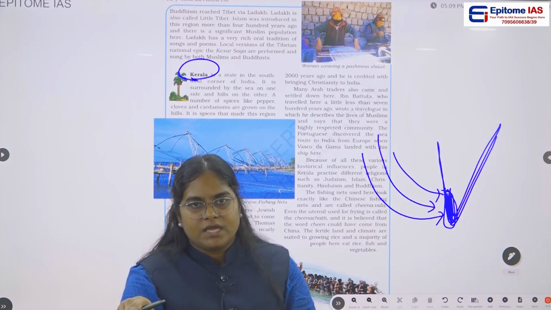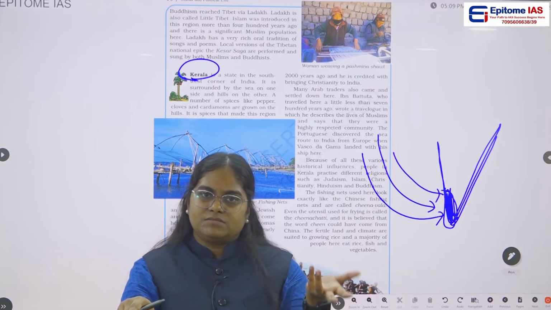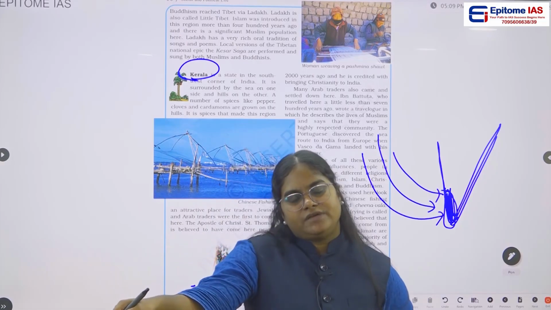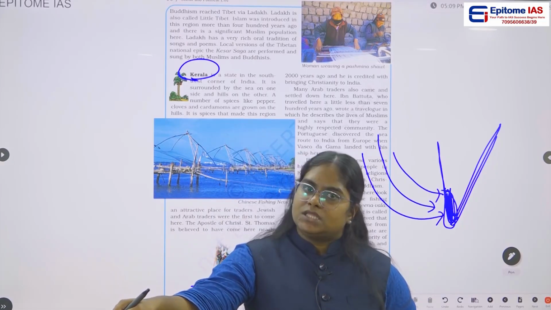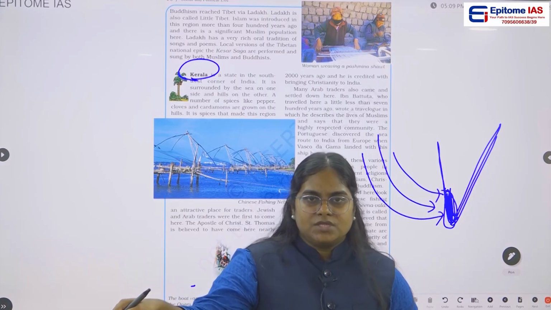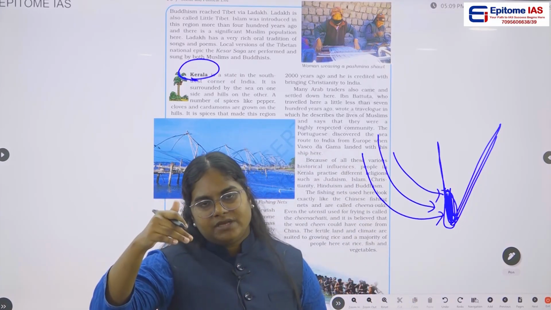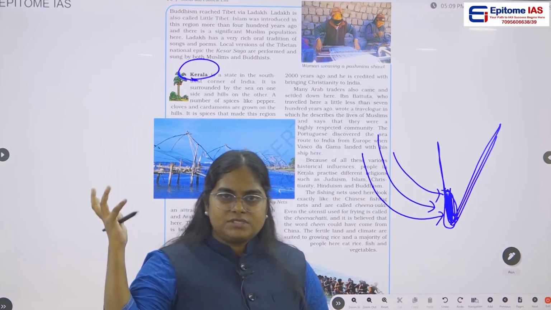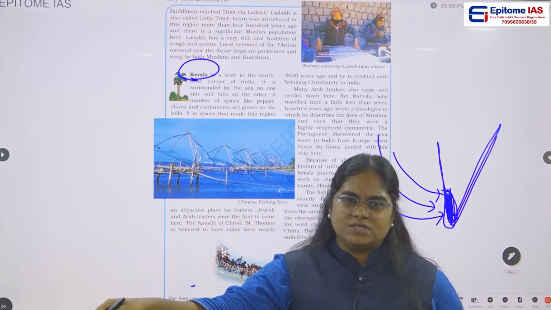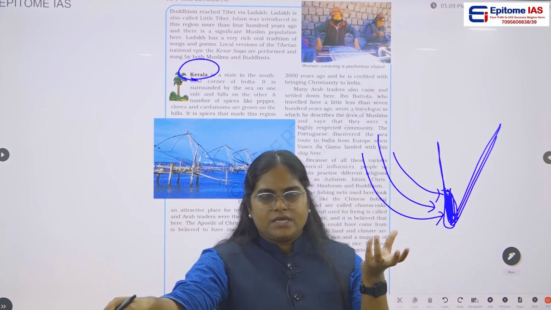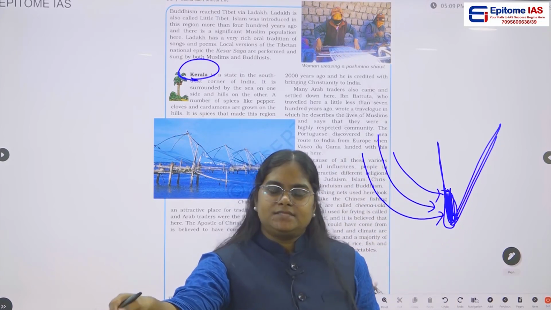Now this Buddhism is celebrated in different parts of the world, other countries. Especially if you go to Tibet, they are still following Buddhism. This Buddhism traveled from India to Tibet through Ladakh, because it was part of an important trading route.